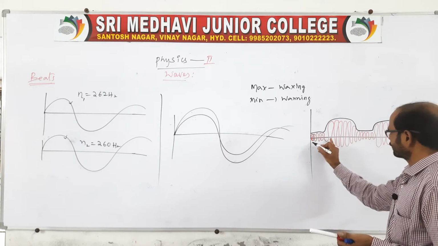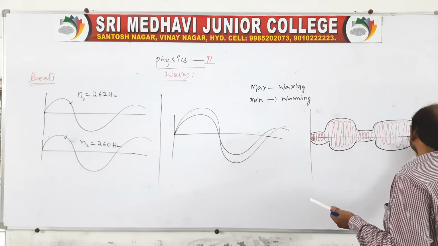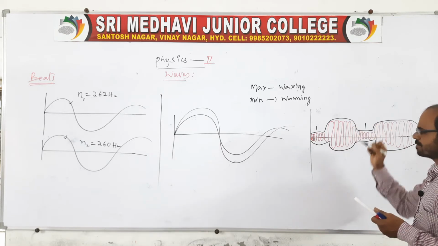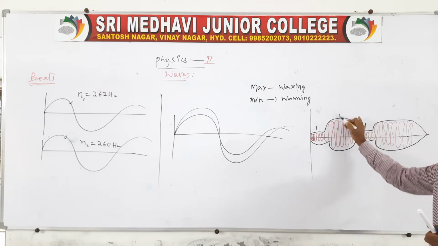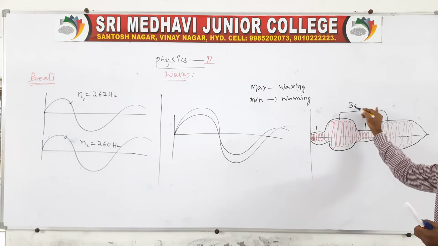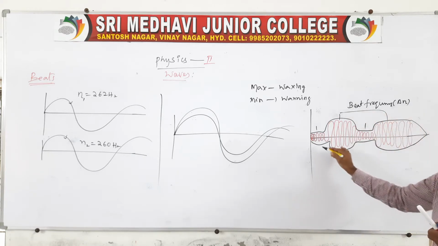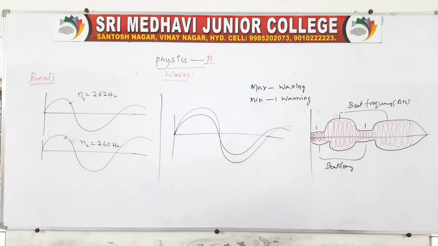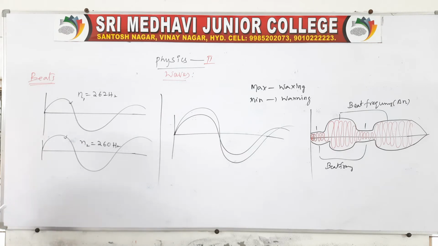Okay, the wave is represented like this. At one place it is maximum, at another place it is minimum. So one maxima, one minima, or one minima, one maxima. Any two maximas we can call the beat frequency delta n, and any two minima also we can call the beat frequency. Frequency we know is the number of oscillations or number of waves made by the particle in 1 second.